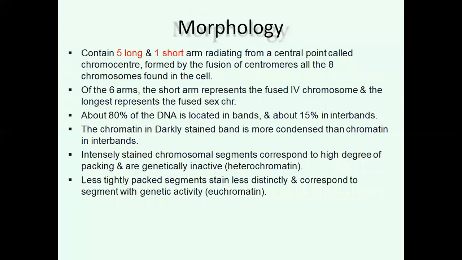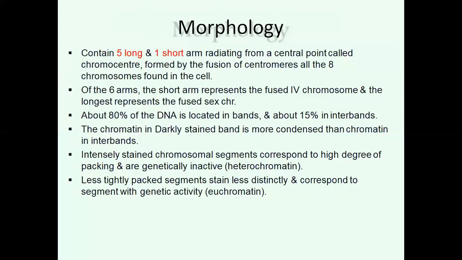It contains 5 long arms and 1 short arm radiating from a central point called the chromocenter, formed by the fusion of centromeres of all the 8 chromosomes found in the cell. So in Drosophila, 8 chromosomes are there. These 8 chromosomes form a chromocenter by the fusion process. Of the 6 arms, the short arm represents the fused 4th chromosome and the longest represents the fused 2nd chromosome.